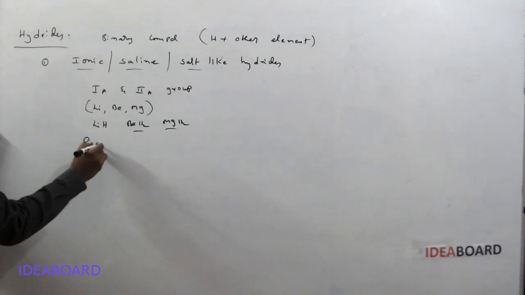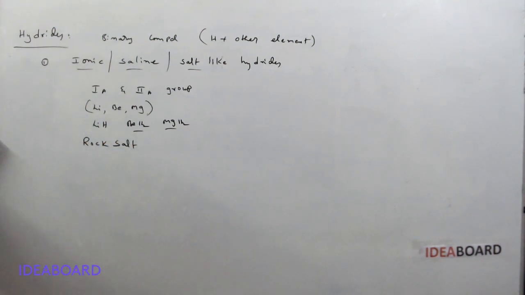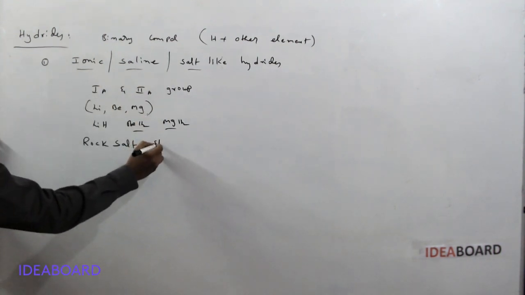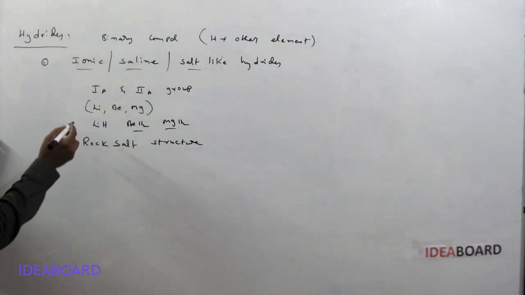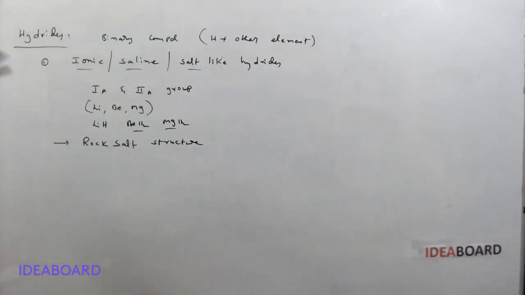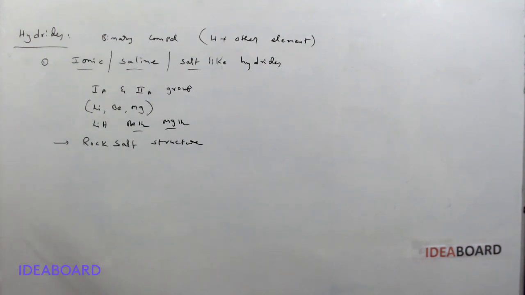Why they are called salt-like hydrides: they have a rock salt structure. All these ionic hydrides have rock salt structure. Because of this, they are called salt-like hydrides or saline hydrides. Except lithium, beryllium, and magnesium, the remaining form salt-like hydrides.